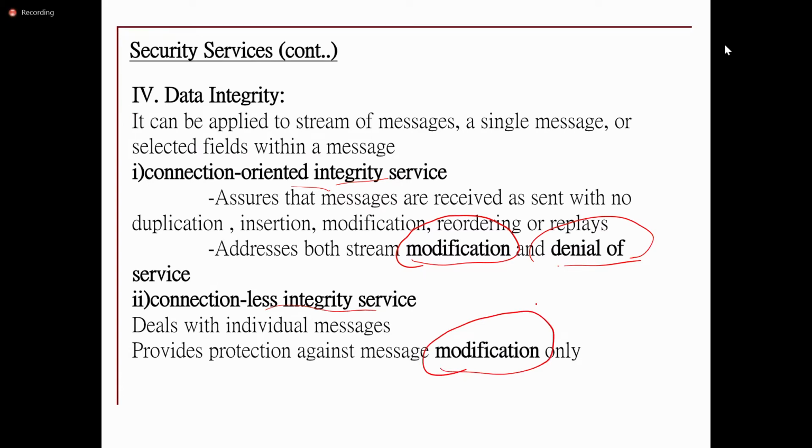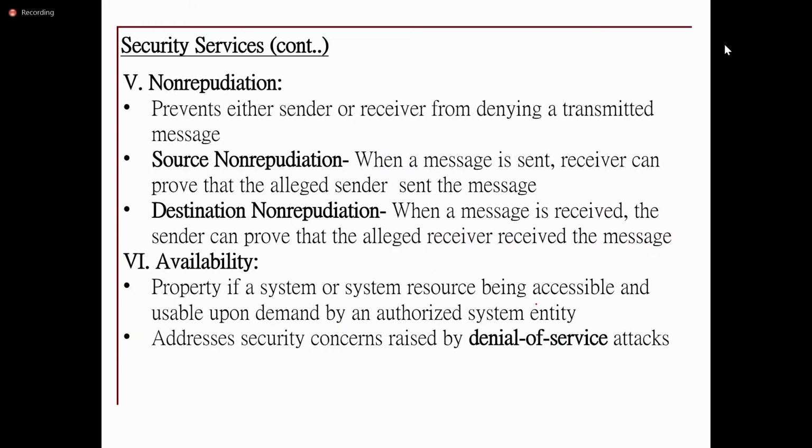Denial of service will not be addressed by the connectionless service, because whenever there is reliability between the sender and receiver, only then can it provide the service for the denial of service attack.